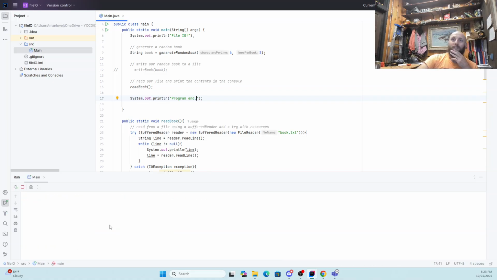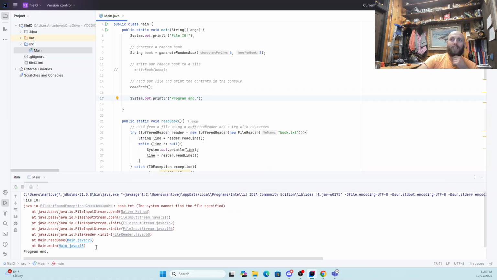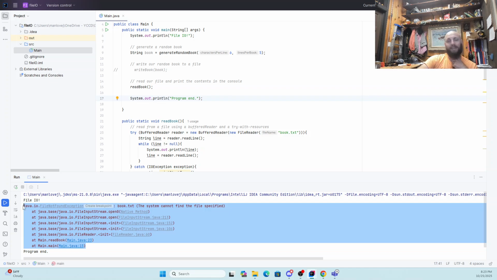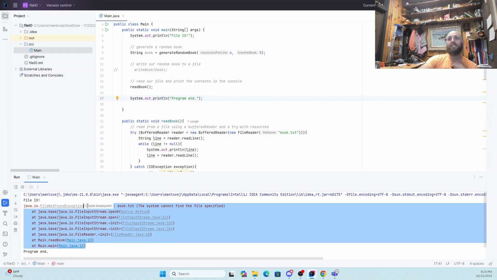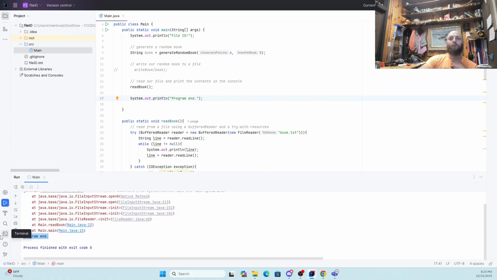When we hit run, a lot of the time when we get an error, when we see an exception, that exception stops the program. In this case, that exception is not stopping the program because it's in a catch. That exception got caught, we printed its stack trace, and then we went on to the rest of the program. We got down here. This is actually a pretty cool thing. Handling exceptions is really neat. I think we've got that.